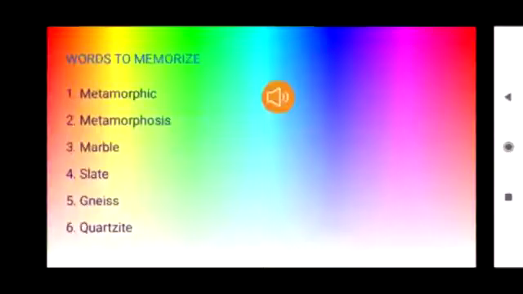M-E-T-A-M-O-R-P-H-I-C. Metamorphic. Metamorphic rocks are rocks that have undergone transformation by heat and pressure, which means they are changed completely by heat and pressure.